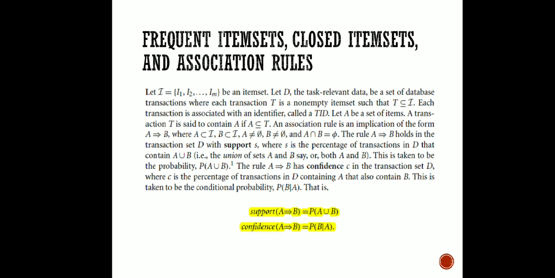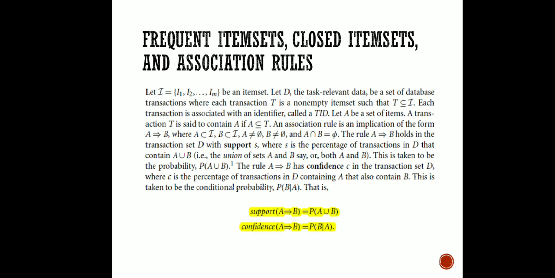Here our item set is A and B. So if we consider the union of the occurrence of both A and B, then we can find the transactions containing A and B. We have to consider all the transactions where A is present and B is present. So if we can find the probability of the occurrence of A union B, we can find the support of it.